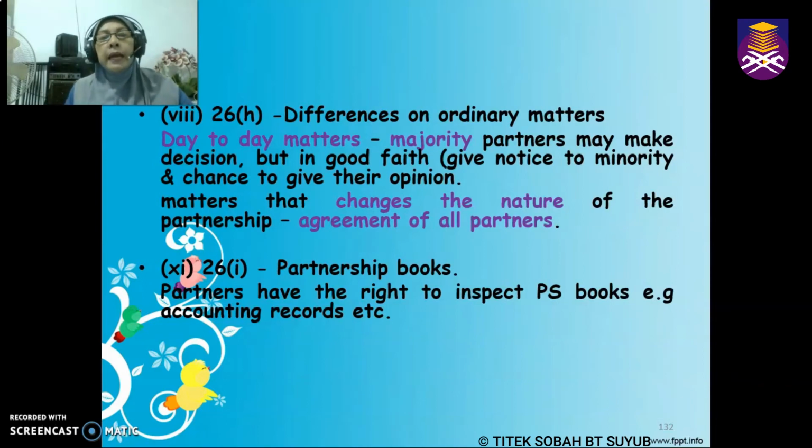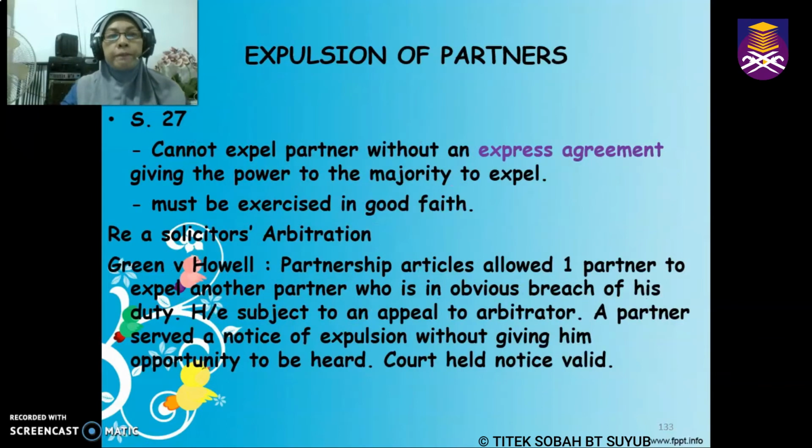Okay, so now number 9, what about the partnership books? This is under section 26I. All partners have the right to inspect the partnership books. What are partnership books? These are all the documents pertaining to the partnership: the agreement, the account of the partnership, and the other documents pertaining to the partnership.